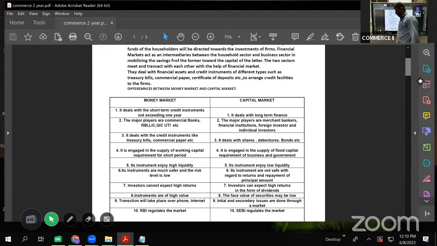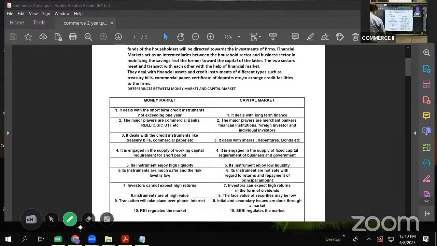We are discussing the differences between money market and capital market. What is money market? What is given? It deals with short-term credit instruments not exceeding 1 year.